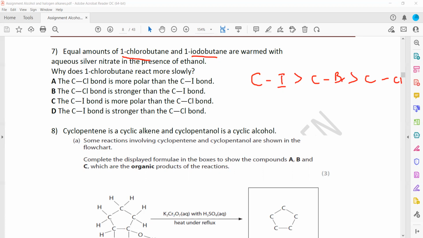So why does 1-chlorobutane react more slowly, while the iodo compound has a fast reaction? When we check the options, option A says the C-Cl bond is more polar than C-I. That is true, since chlorine is more electronegative, so this is more polar and this is less polar.